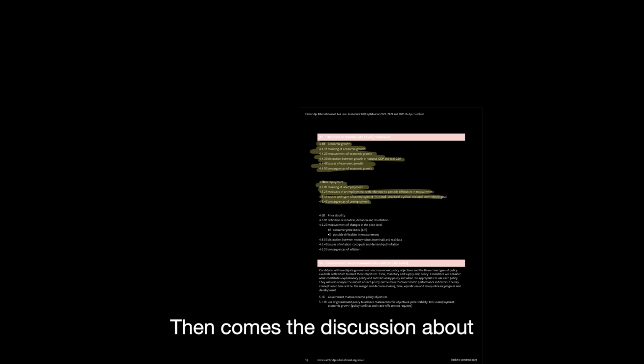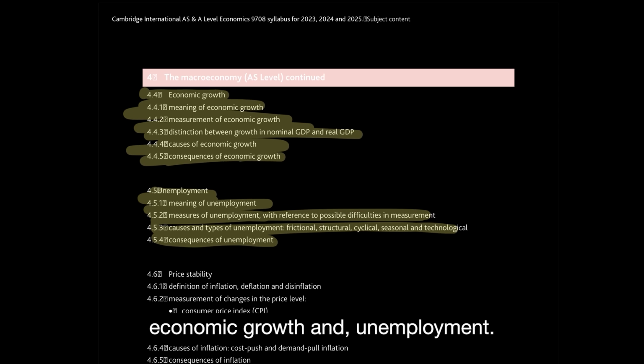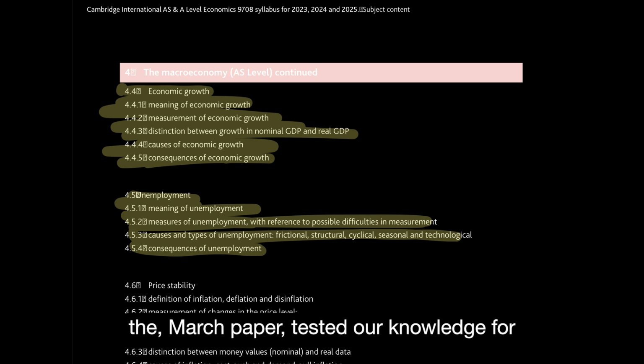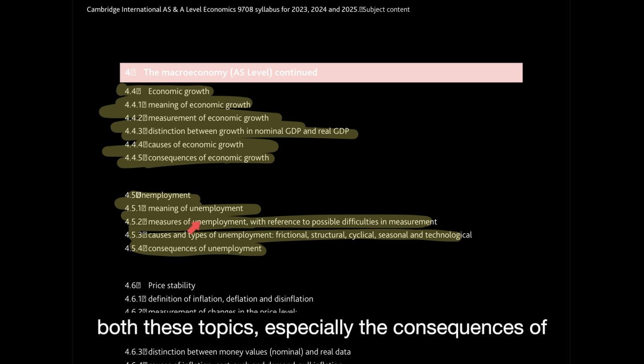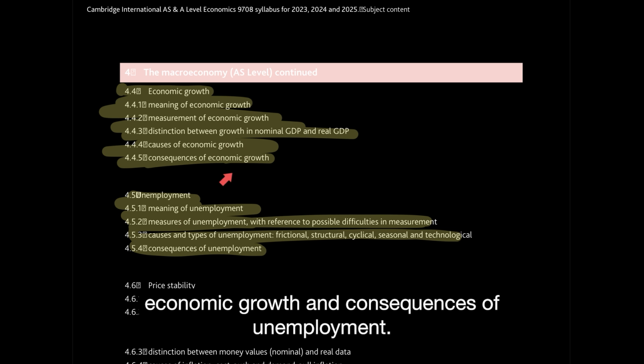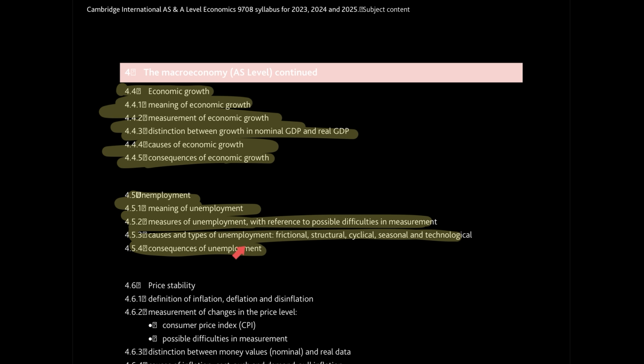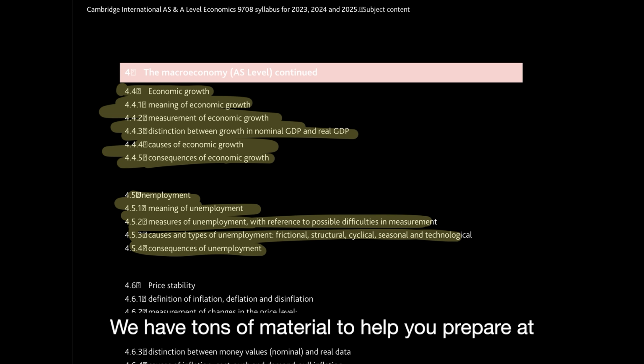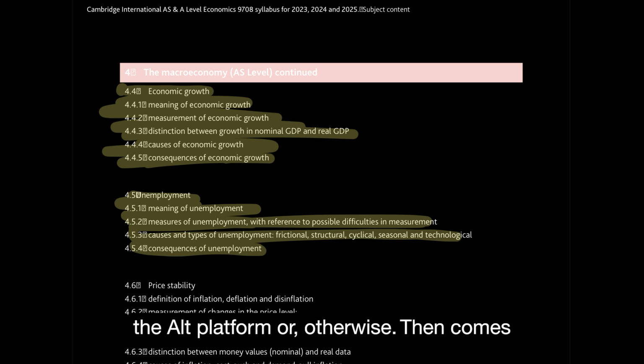Then comes the discussion about economic growth and unemployment. The examiner in the specimen paper as well as in the March paper tested our knowledge for both these topics, especially the consequences of economic growth and consequences of unemployment. So please don't ignore this topic. This is added. It will be tested. And watch the videos, read the notes. We have tons of material to help you prepare at the all platform or otherwise.